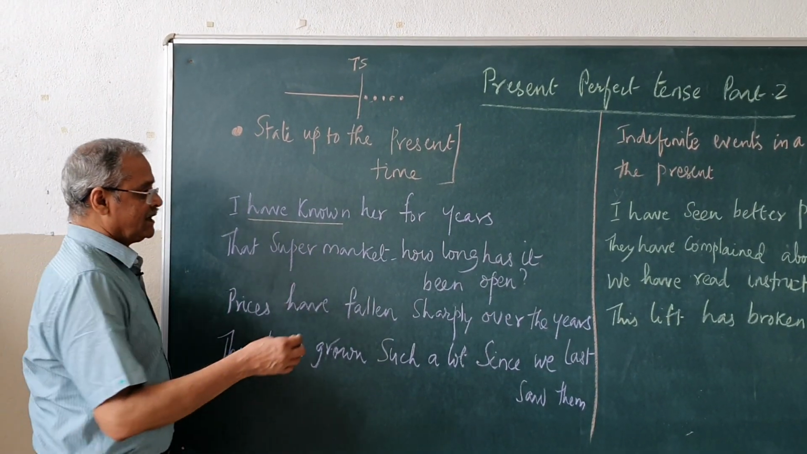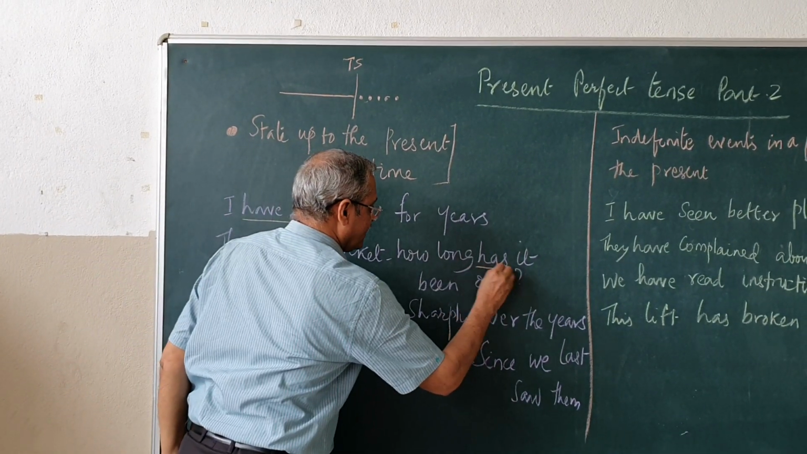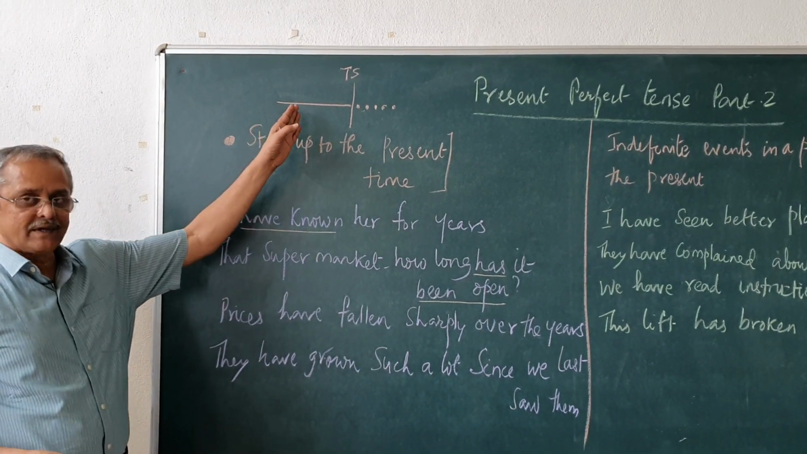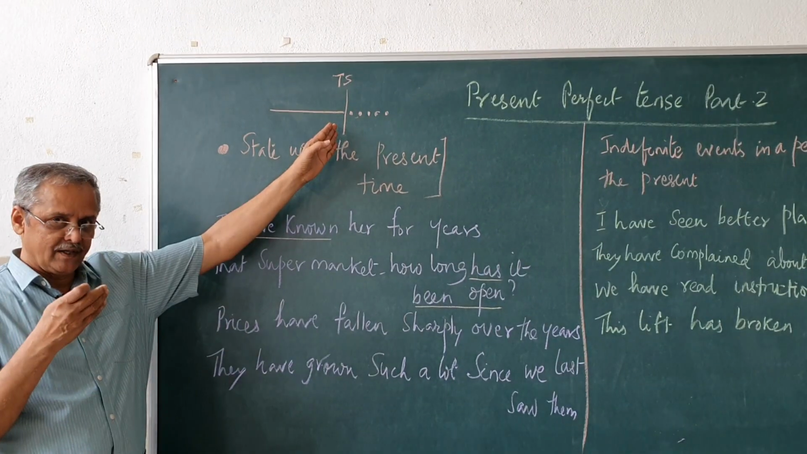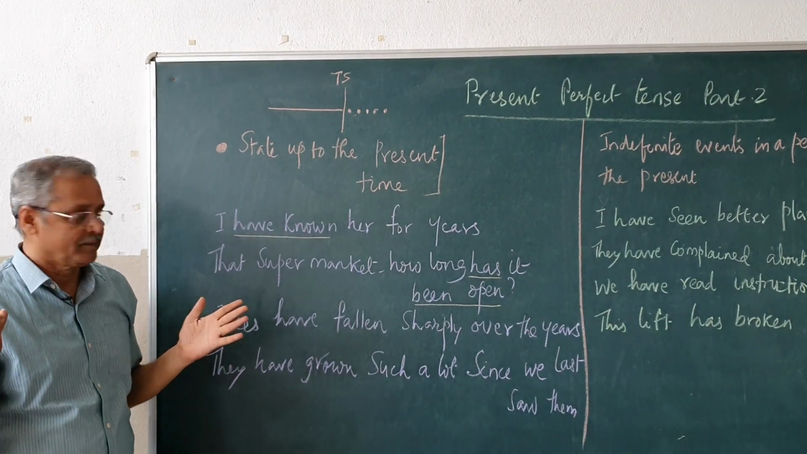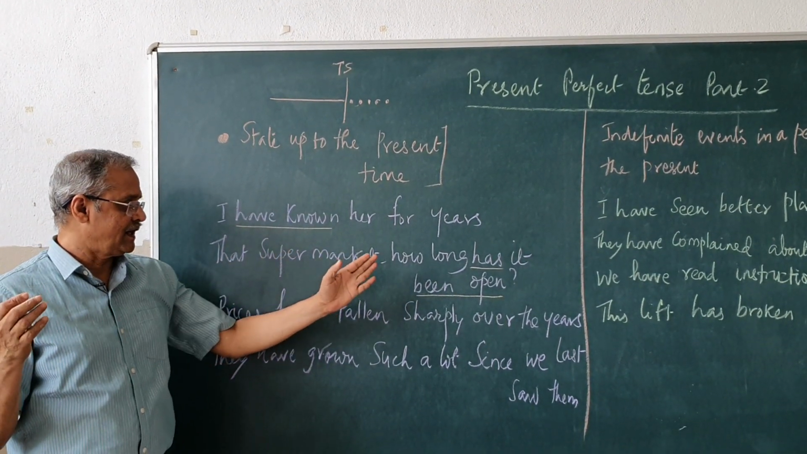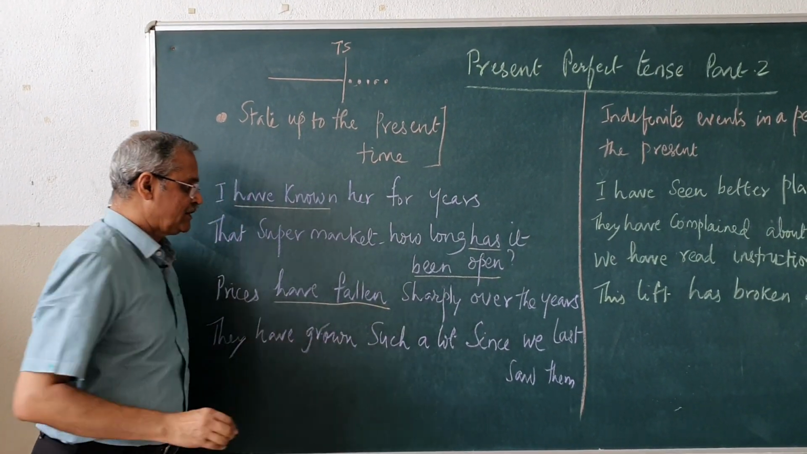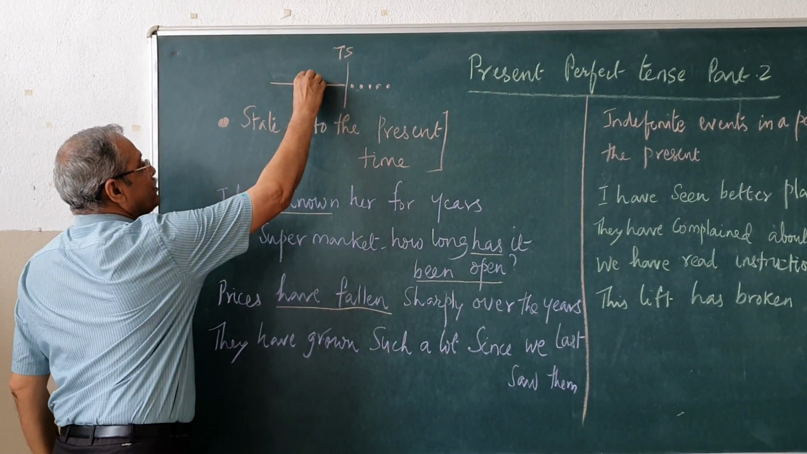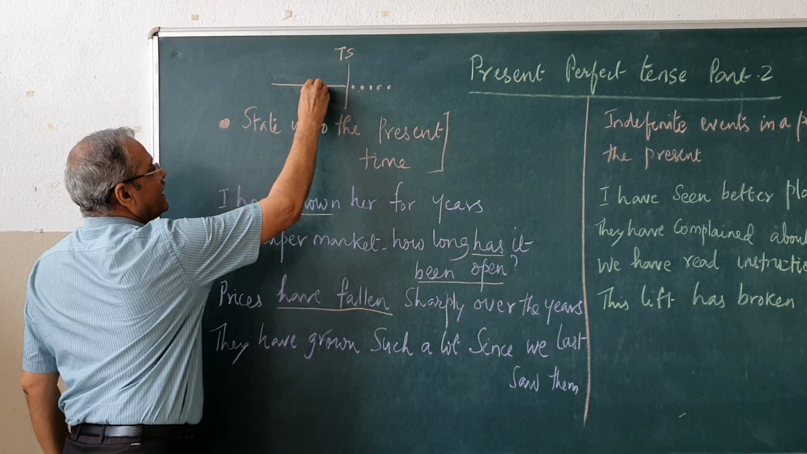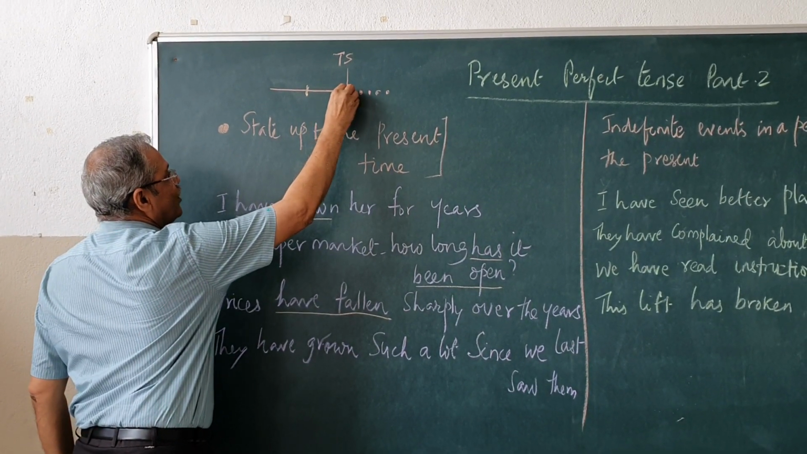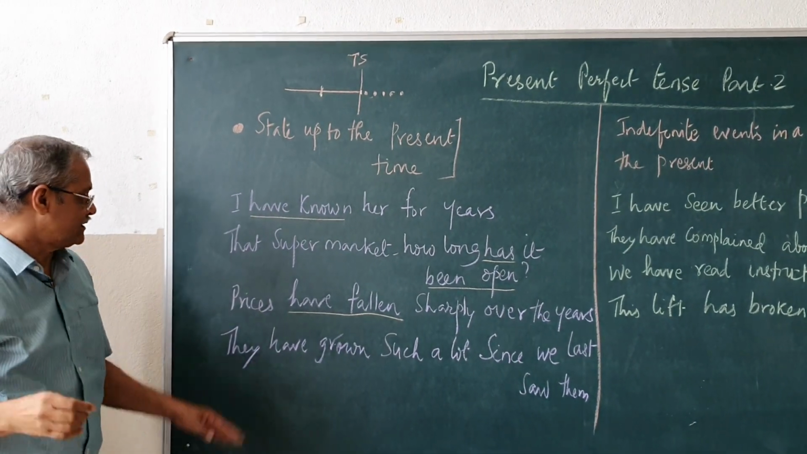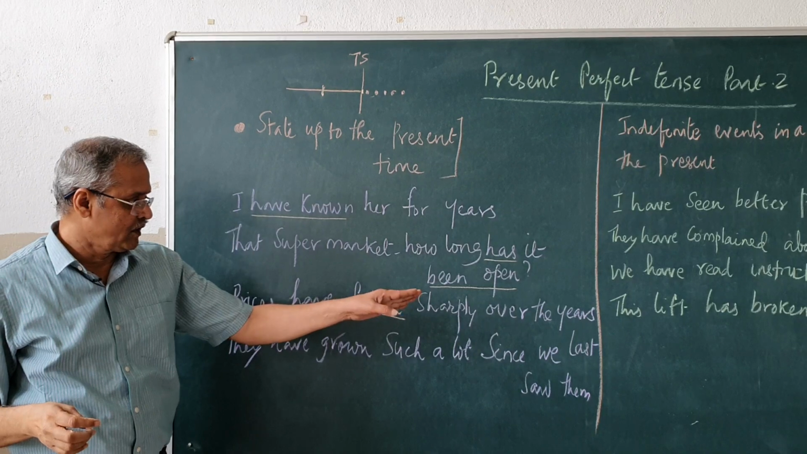That supermarket, how long has it been open? It opened, and now also it is there. How long has it been open? Prices have fallen sharply over the years. Maybe the price fall started in the past and it has been falling, and now also it has fallen. So, that is the place where we use the present perfect tense.